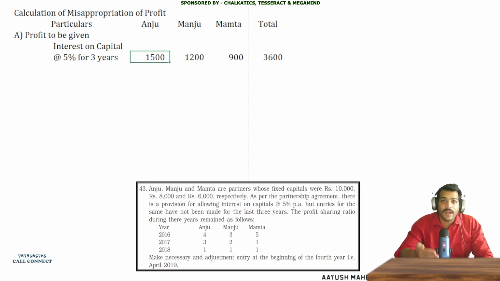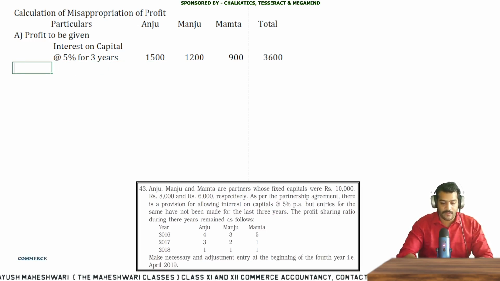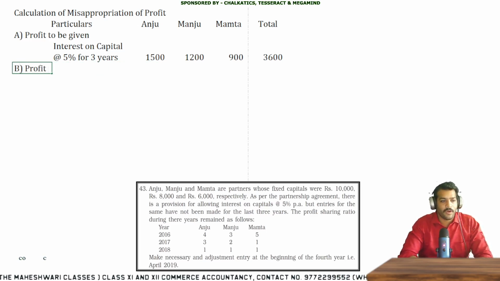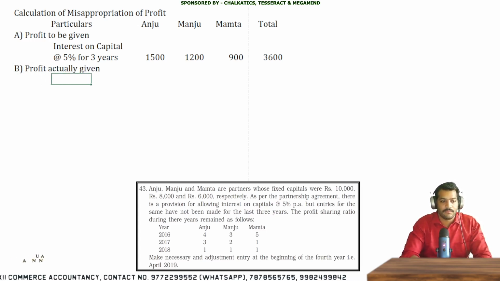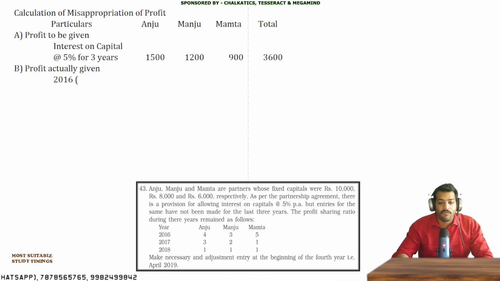That means 1,200 each year, the profit of 1,200 each year has been misappropriated, not given as interest, but actually given as a profit. So part B, we need to find the profit actually given. By what name? It is given in the name of profit. So in 2016, we distributed the profit in what ratio?